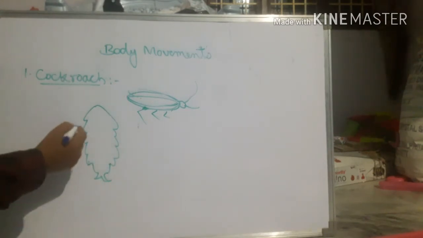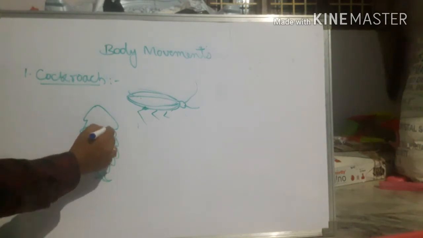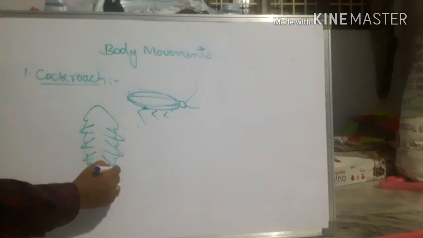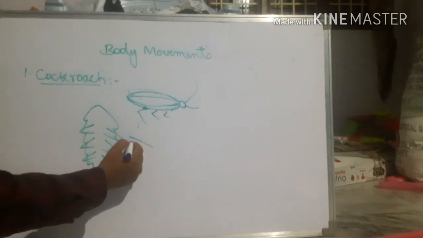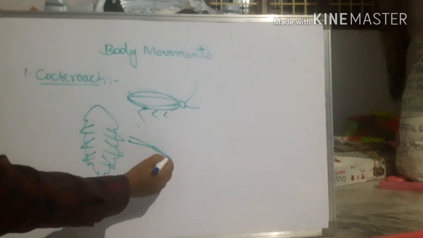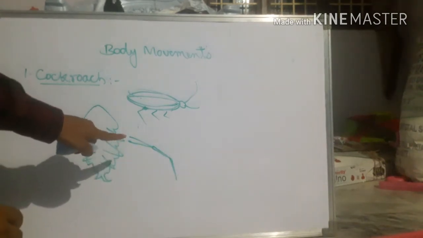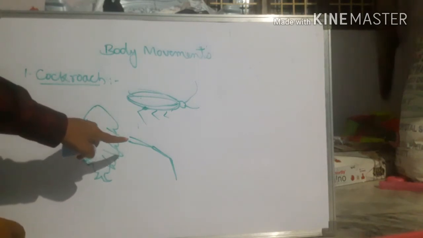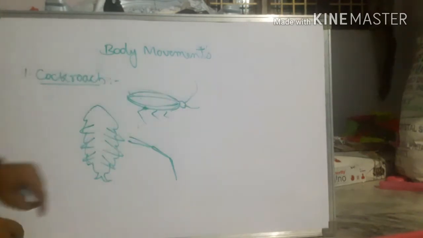So here, when you observe the cockroach from below, there are three pairs of legs. And these legs are arranged in a tube-like manner for proper crawling on the ground, right?